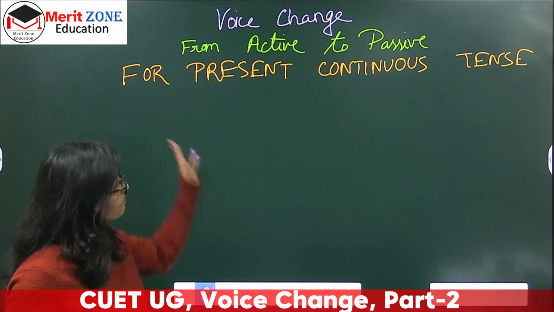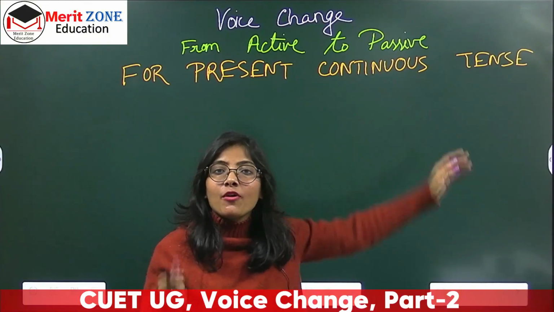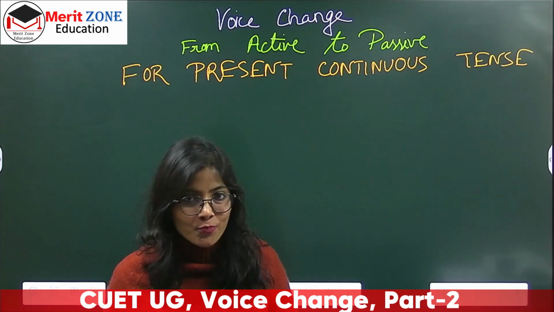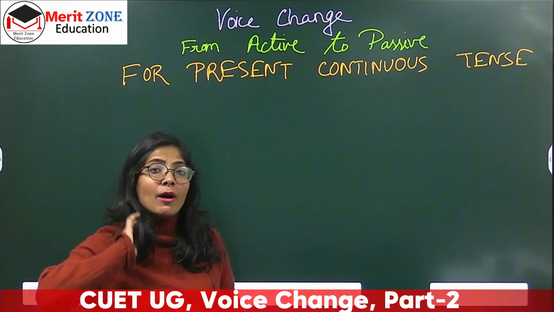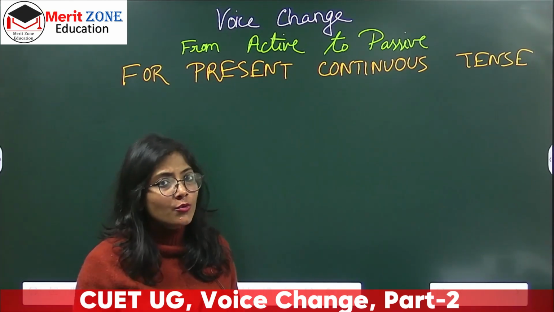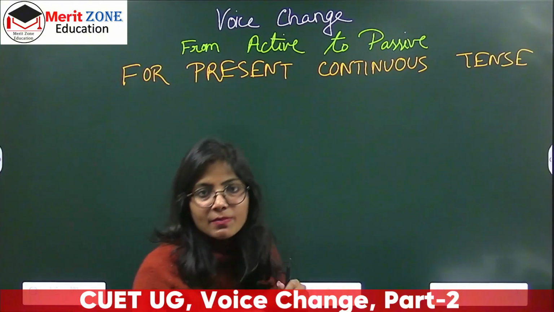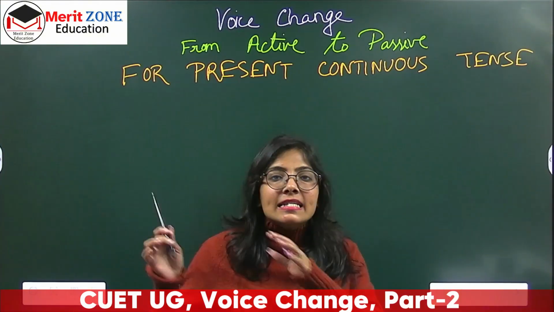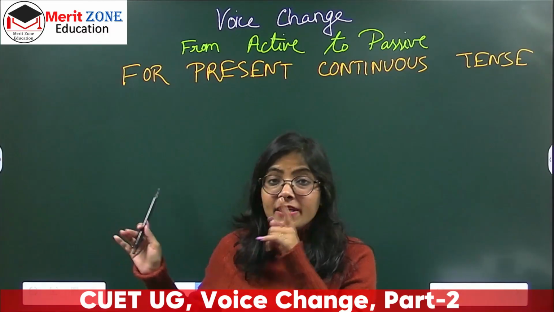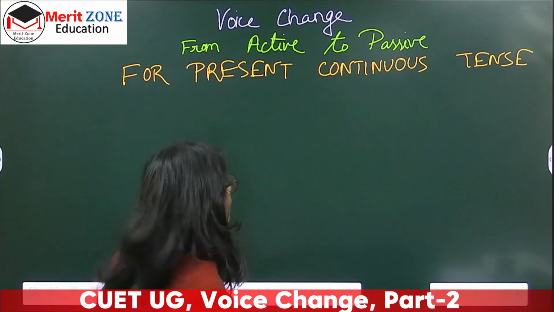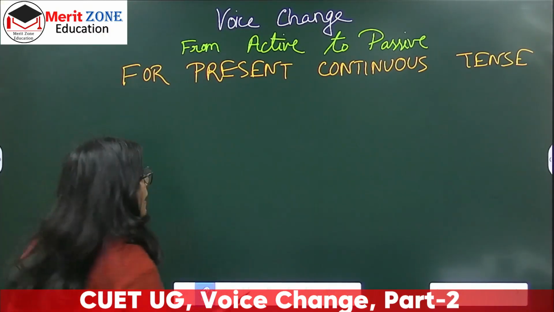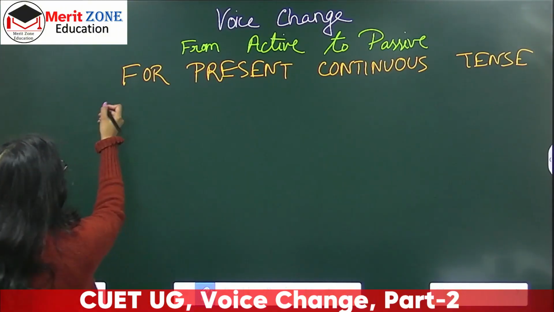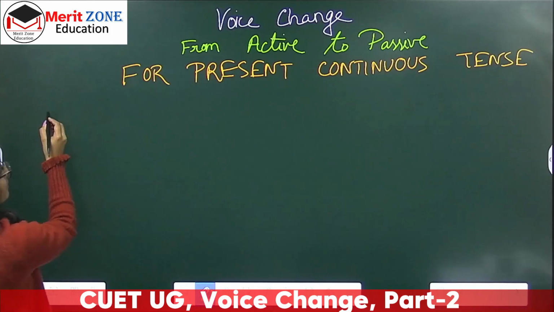So here, for changing from active to passive in continuous tense, what is the rule that we need to follow? If you have already practiced simple present tense, we already know the rule: subject plus helping verb plus V3 plus by and object. The same rule is applicable here, but with a little bit of difference. What is that? First I will write the rule here, that is subject.